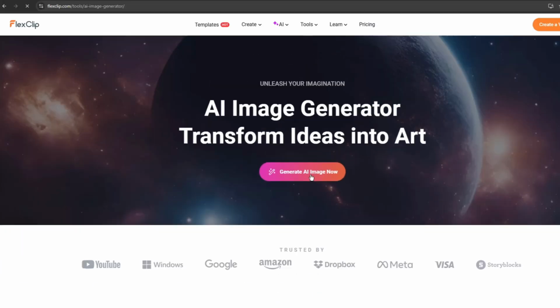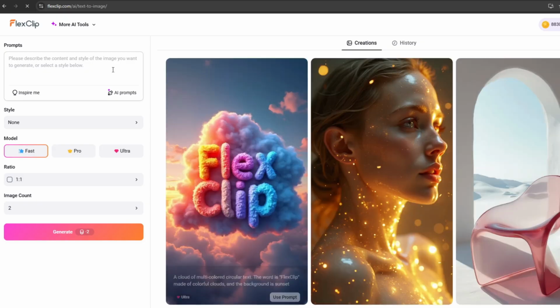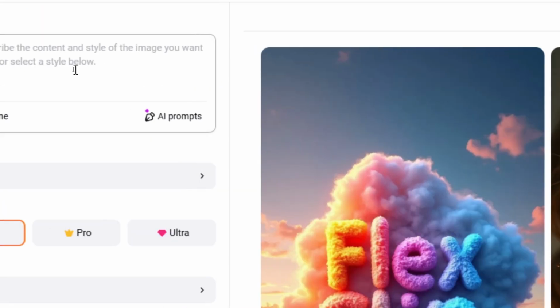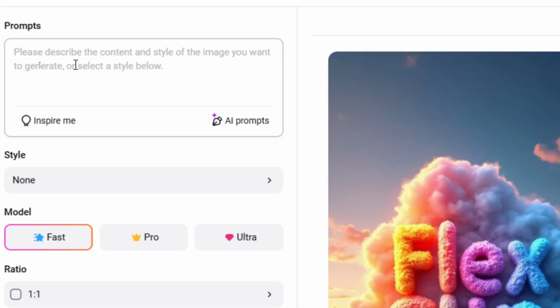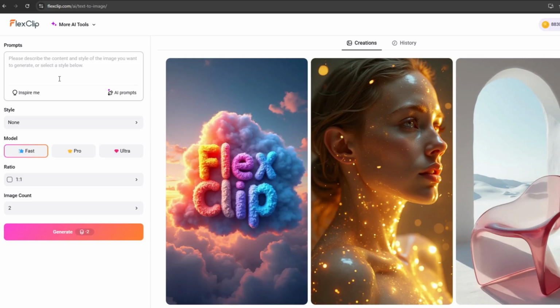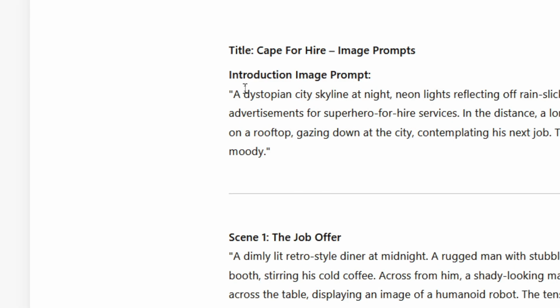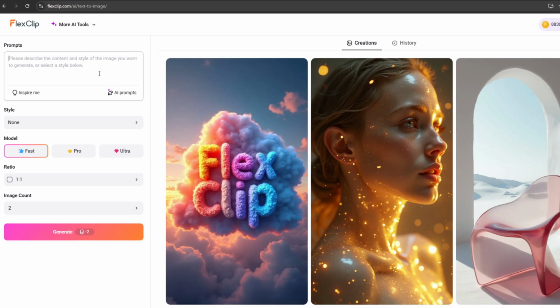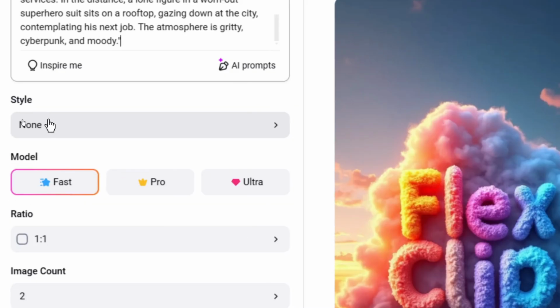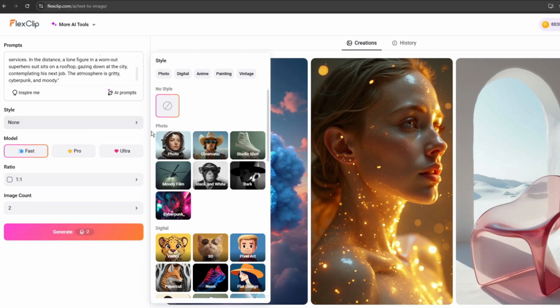When we open this, we shall get to this window, and from here we can start generating our images just by pasting our prompts here. Let's go ahead and paste our first prompt, and we shall begin with our introduction image prompt. Now before we generate, we have to choose the style. By default it is set to none, so tap on this, and we have quite a number of styles here that you can choose from.